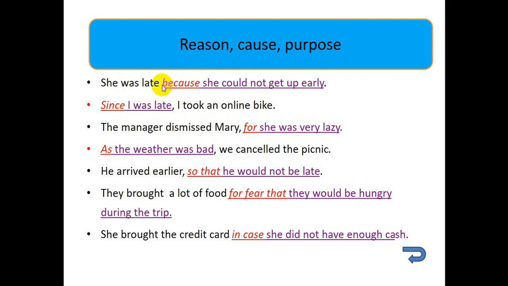She was late. Why? Because she could not get up early. He took an online bike. Why? Because I was late. Why did the manager dismiss Mary? For she was very lazy. As the weather was bad, we cancelled the picnic. He arrived early so that he would not be late. Okay, so this is to show purpose, so that, for fear that, or in case.